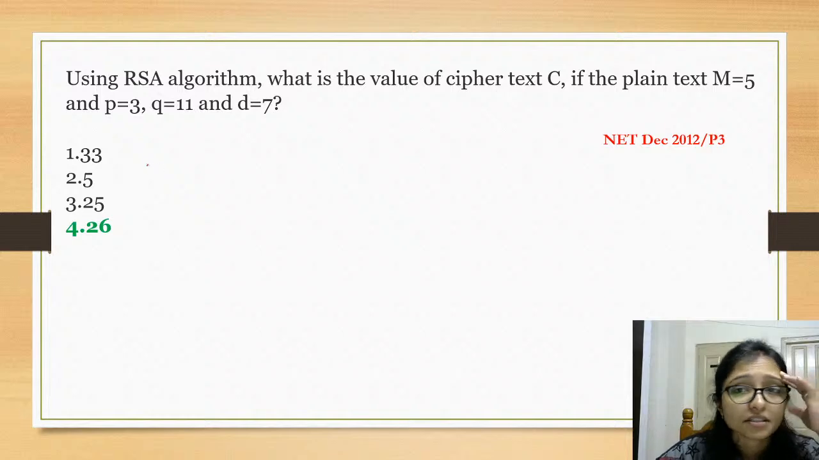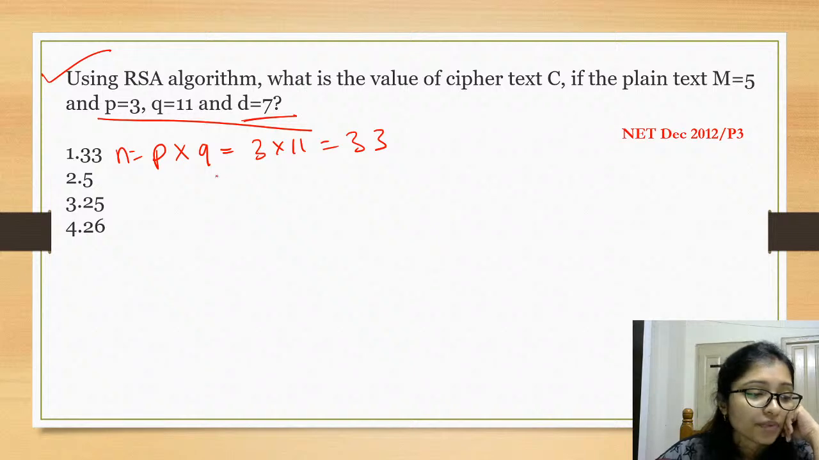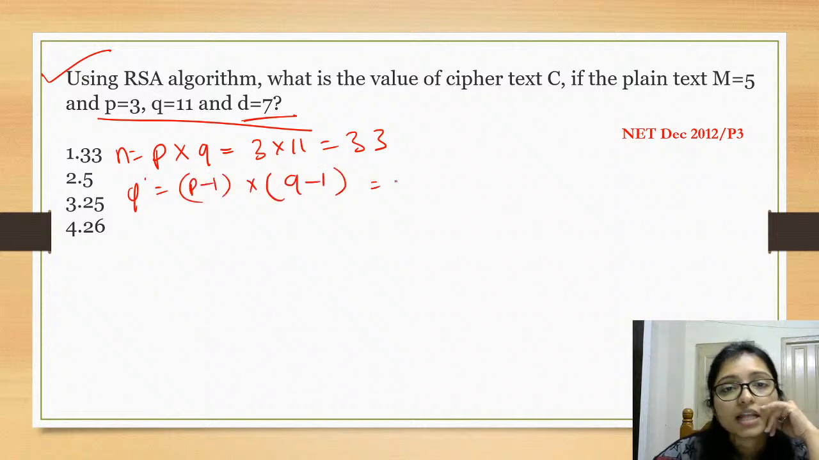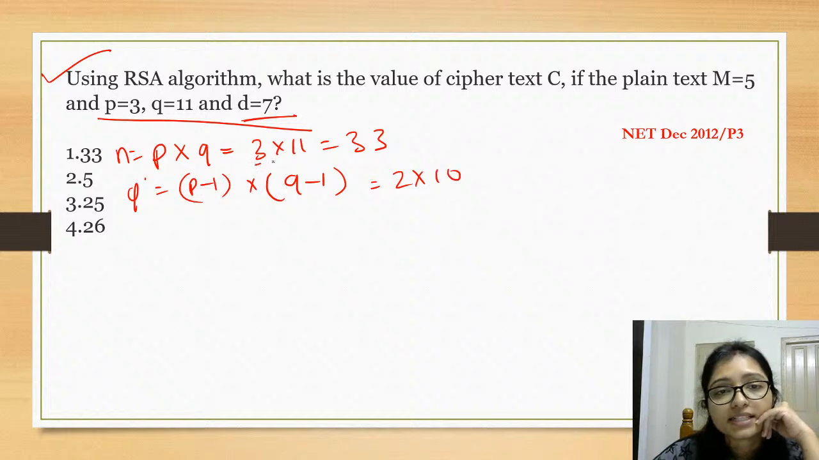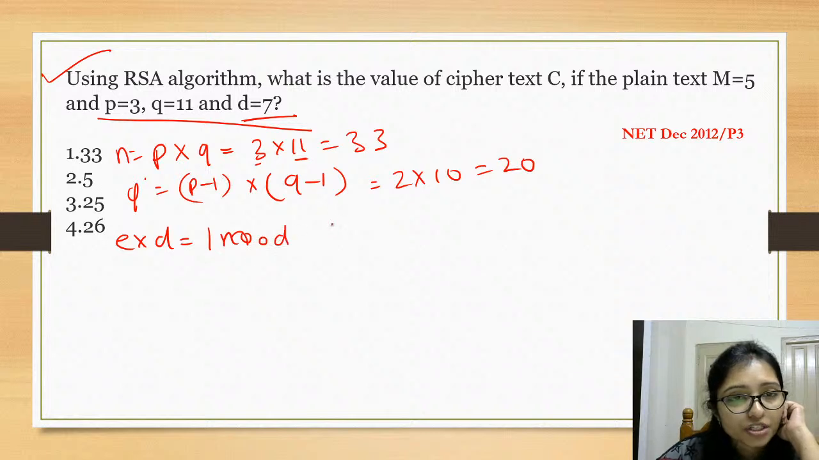N equals 33, and after that what you have to do is phi. Phi equals (P minus 1) into (Q minus 1), that is 2 into 10. Here P is 3, here Q is 11, 2 into 10, that is 20. 20 is coming. Now E into D equals 1 mod phi n, right? So 1 mod phi n.